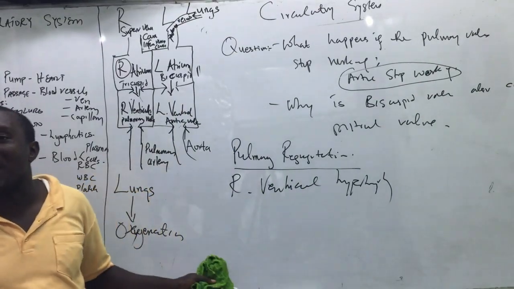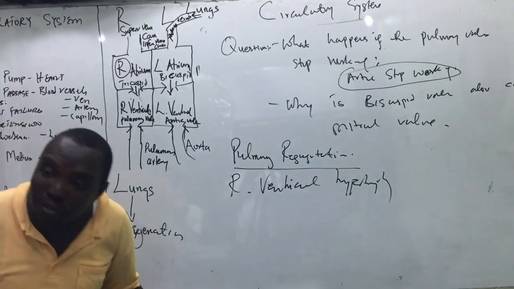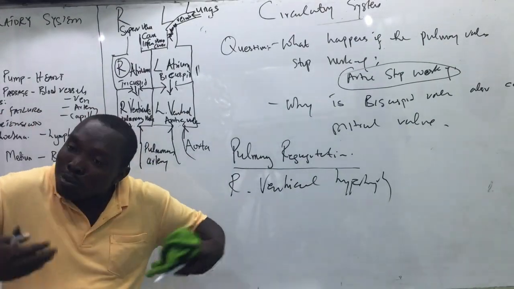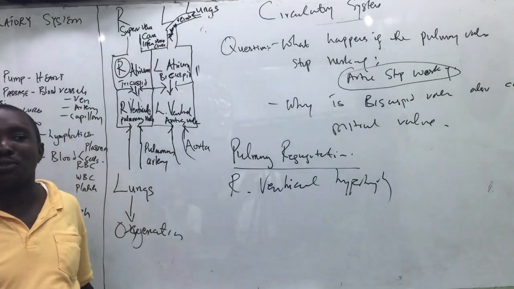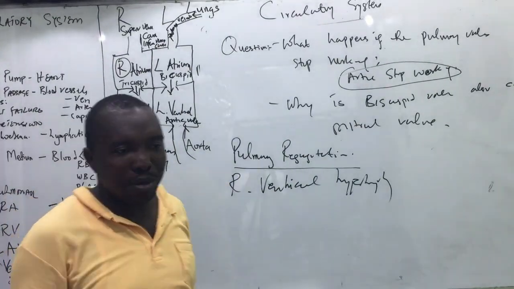We are going to mention that later when we talk about arteries. The heart has its own. The heart will fail because the heart also pumps blood to itself. So if it's unable to pump enough to itself, it will fail, and every other part of the body will not get blood.